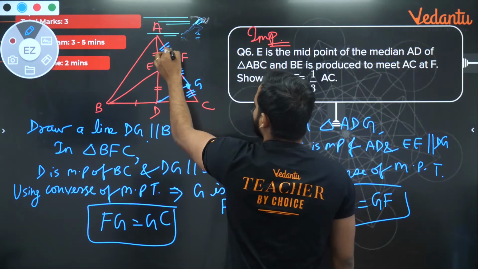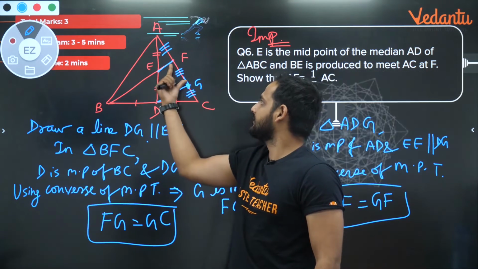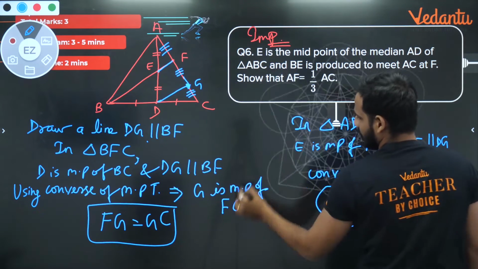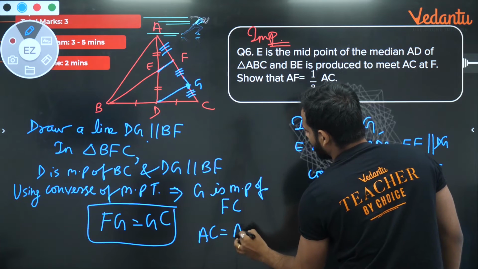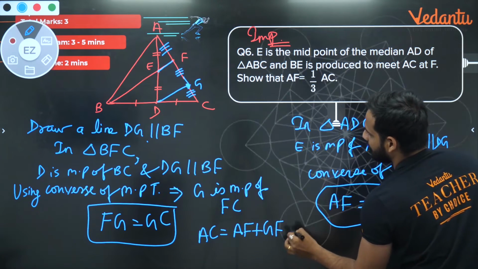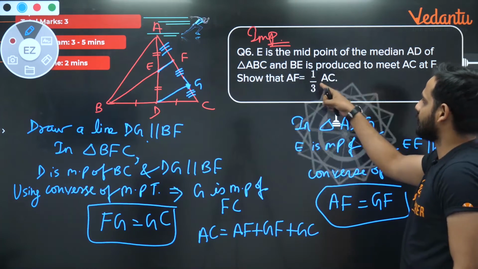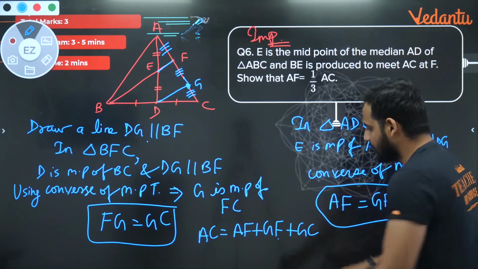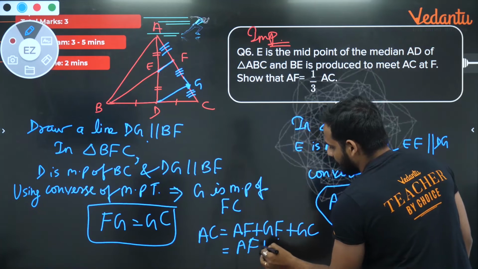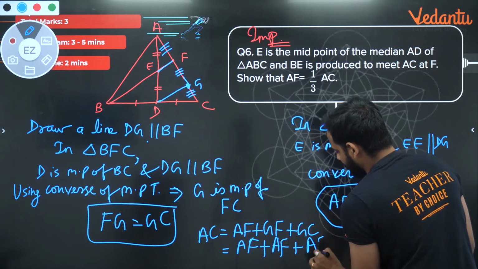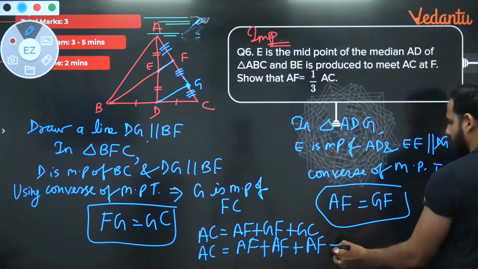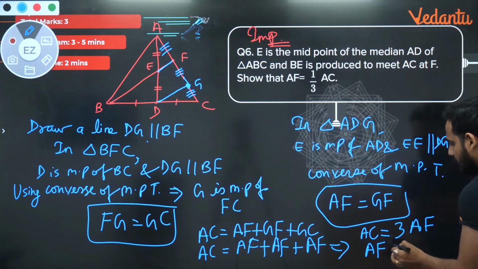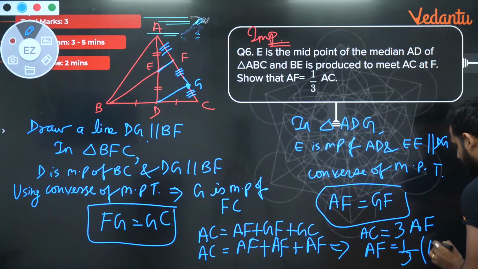So AF and FG are also equal. That means this is also true. So AF, GF and GC, all the three parts are equal to each other. So now I know, bachcho, AC is equal to AF plus GF plus GC. We want to prove AF is equal to 1 by 3 times of AC. If GF is equal to AF, here also I can write AF, and all three are equal, so I can write it as AF plus AF plus AF only. So from here you'll be getting AC is equal to 3 times of AF, so AF is equal to 1 by 3 times of AC.